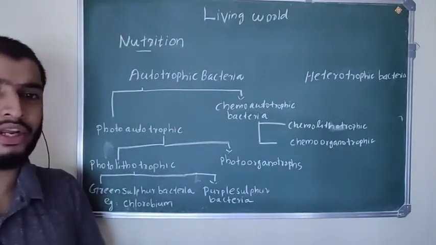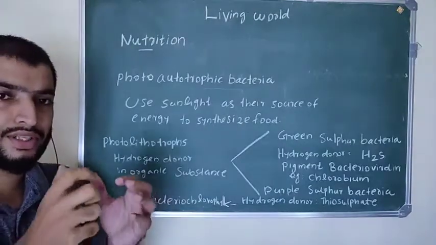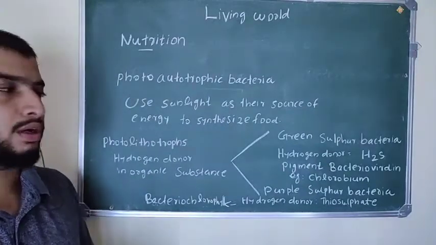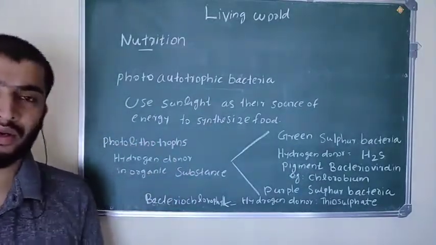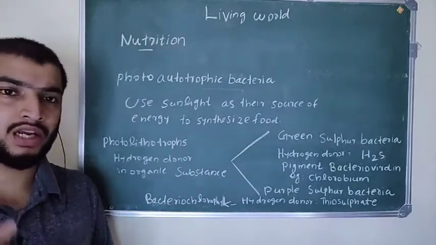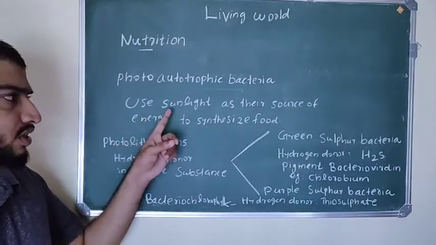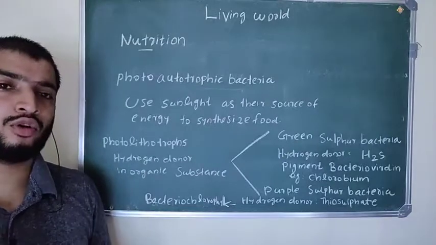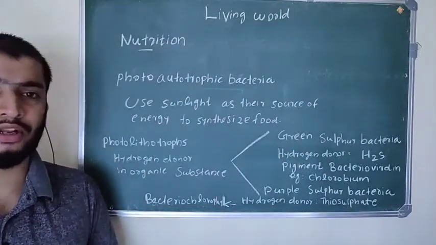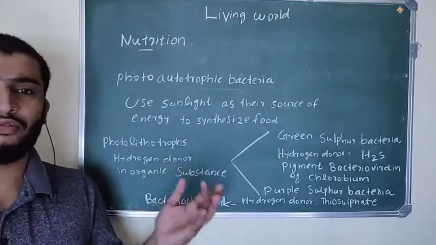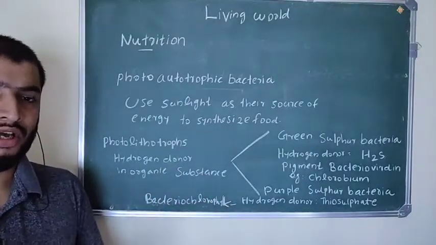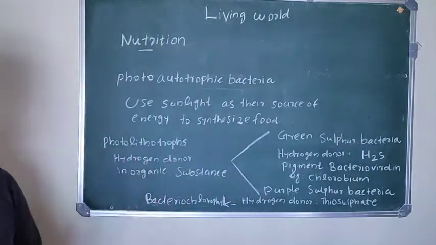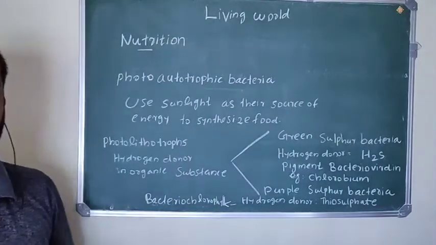So let's study in very detail. Autotrophic bacteria are divided into photoautotrophic bacteria and chemoautotrophic bacteria. So first of all, photoautotrophic bacteria. What does it mean? Photo means sunlight. These bacteria use sunlight as their source of energy to synthesize food. So they are called photoautotrophic bacteria. You know, plants perform photosynthesis, and by photosynthesis they make food or glucose. These bacteria also use sunlight to make food, so they are called photoautotrophic bacteria.